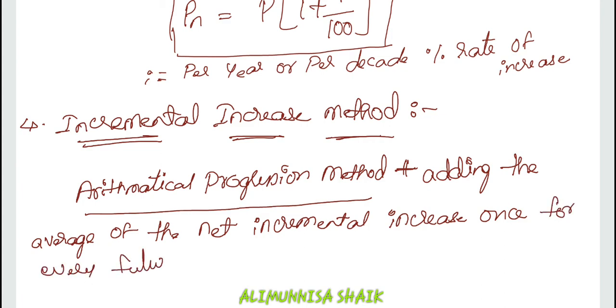So, by adding this once for every future decade value to your arithmetical progression value, we will be getting the value more correct comparatively to your arithmetical progression method. Okay. So, this is all about your incremental increase method.